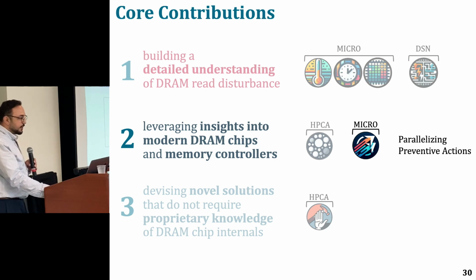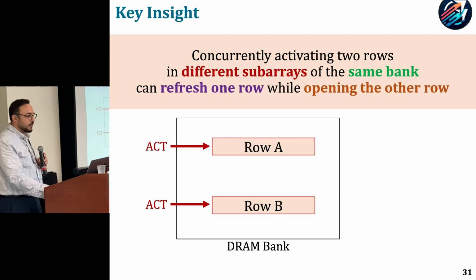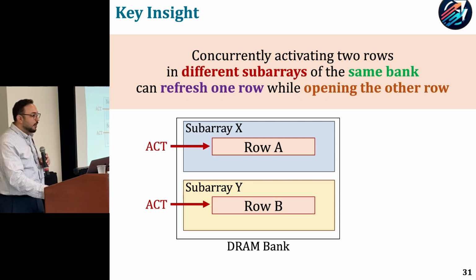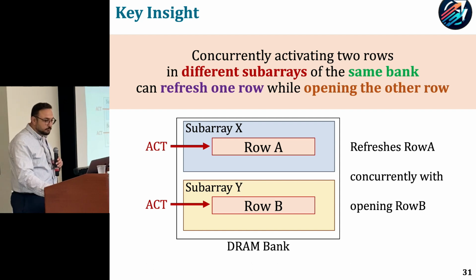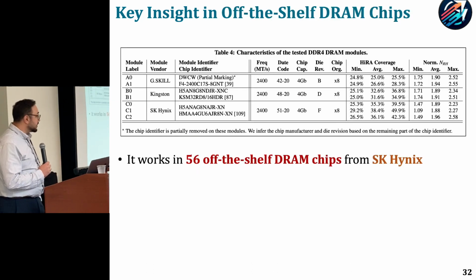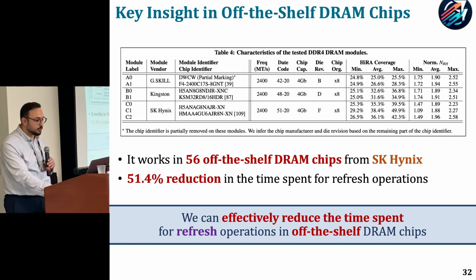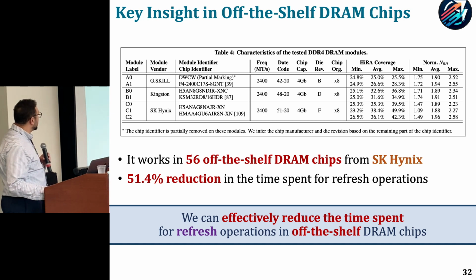The second work is parallelizing preventive actions. Here we leverage the key insight that concurrently activating 2 rows in a DRAM bank is possible: if these rows are located in 2 different subarrays, we can refresh one row while concurrently opening the other row. We show that this operation works on 56 off-the-shelf DRAM chips from SK Hynix, and SK Hynix only. It reduces the time spent for refresh operations roughly by half. And we can effectively reduce the time spent for refresh operations on off-the-shelf DRAM chips by doing so.